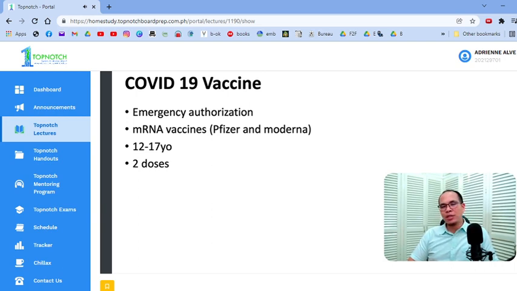Ang meron pa lang tayong emergency use authorization here in the Philippines would be 12 to 17 years of age. But soon, I'm sure 5 to 11 will be going up next. Sa abroad, nagbibigay sila ng 5 to 11. And in children, if they will ask, ano ba approved vaccines, it's your mRNA vaccines, Pfizer and Moderna.